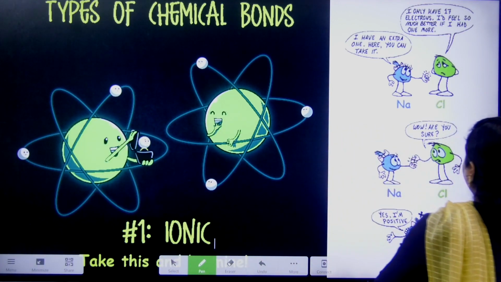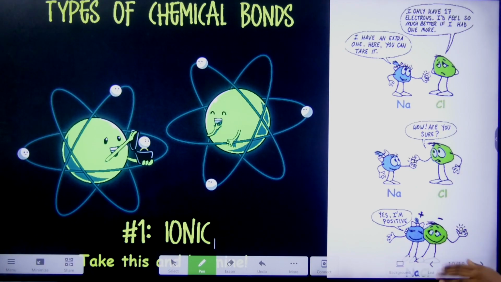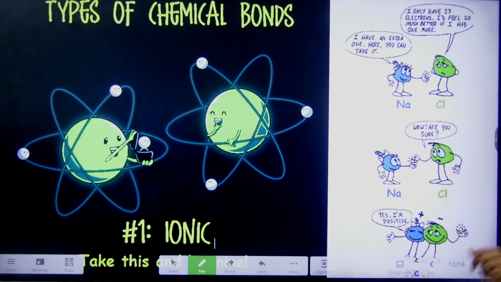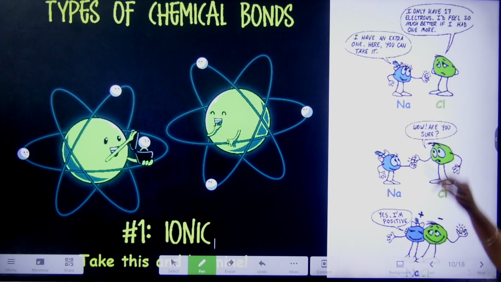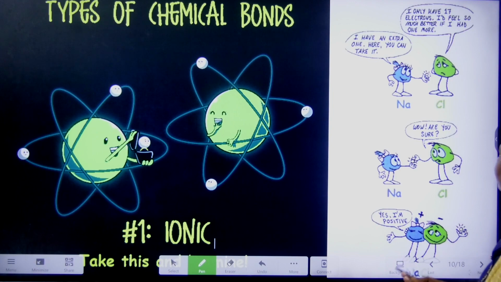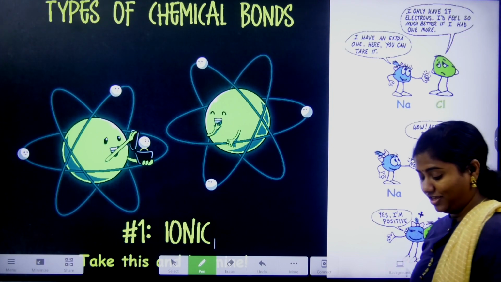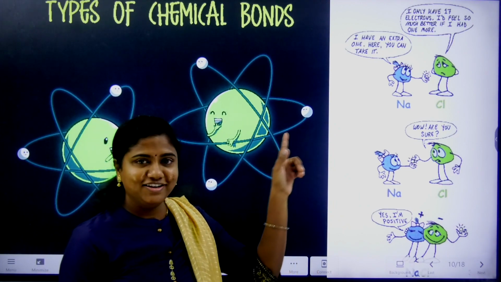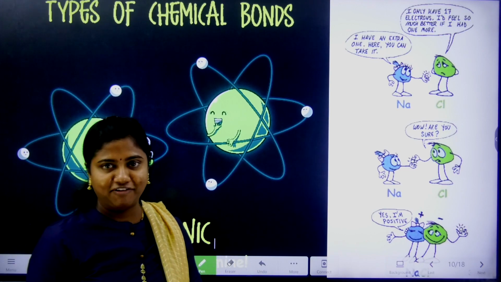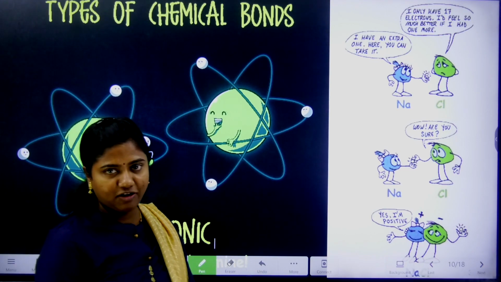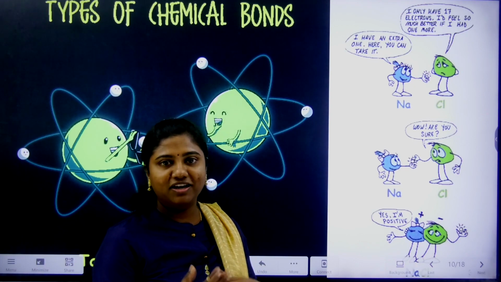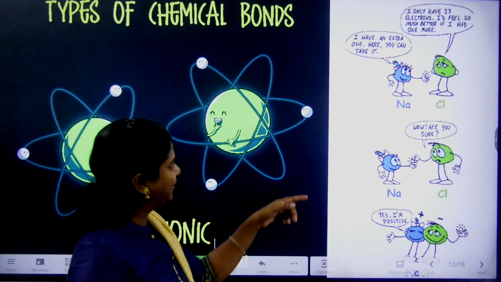So let's understand by the comic. Here I have taken sodium, the blue one, and the green girl-like structure is chlorine. The girl is so sad. Why? Because she says, I only have 17 electrons, I would feel much better if I had one more. If any girl asks like that, a boy can do anything, right? She will be happy if she gets one more electron. So what will sodium do? Definitely he will pick one from someone, even if he doesn't have it, and give it to her.